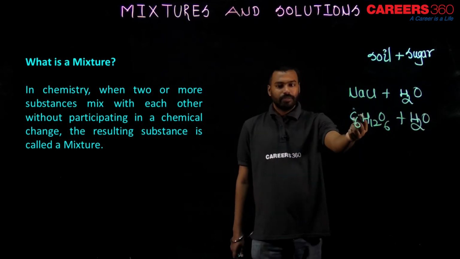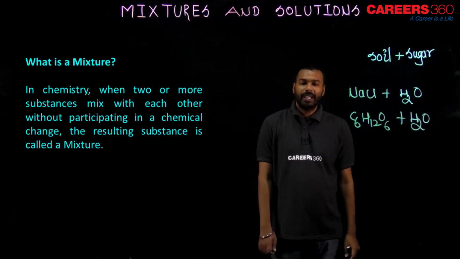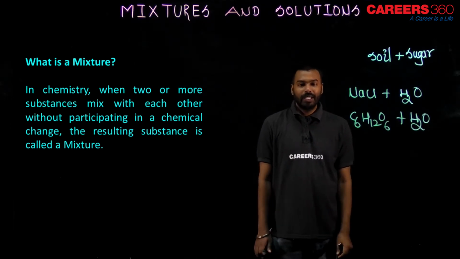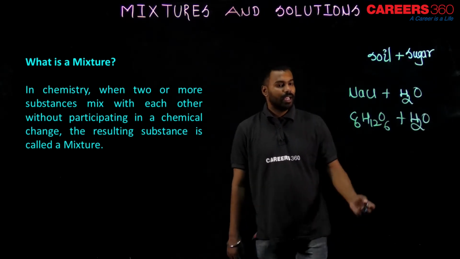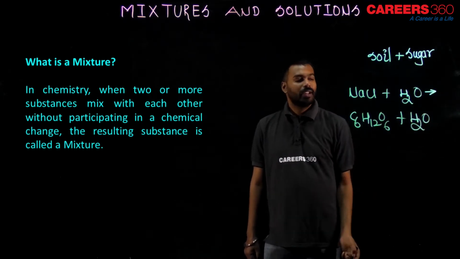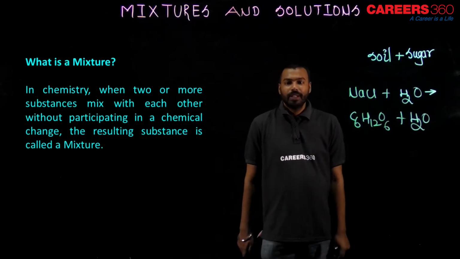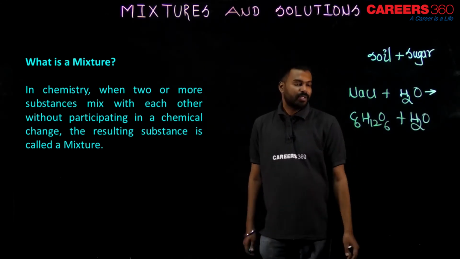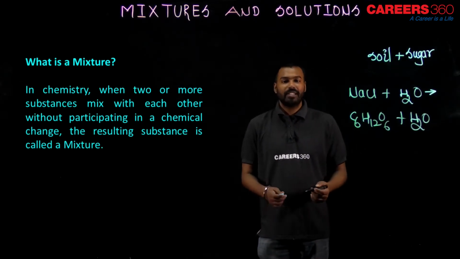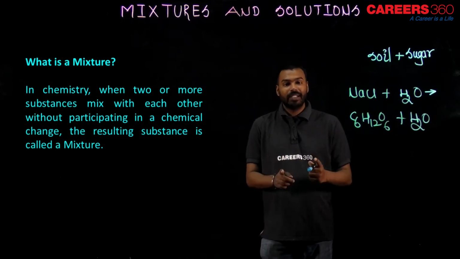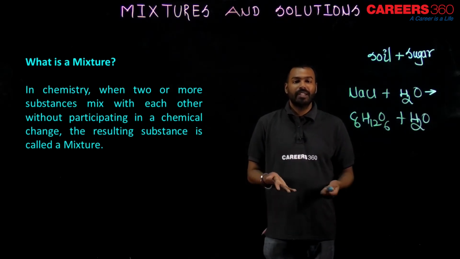What happens in chemistry when two or more substances mix with each other without participating in chemical change? Chemically they do not change. The resulting substance is called a mixture. When NaCl and H2O mix together, a new substance will form, that is a solution. I will explain what a solution is. This line is important: without participating in chemical change means chemically they will not change.